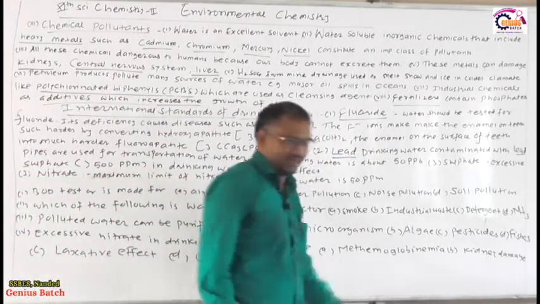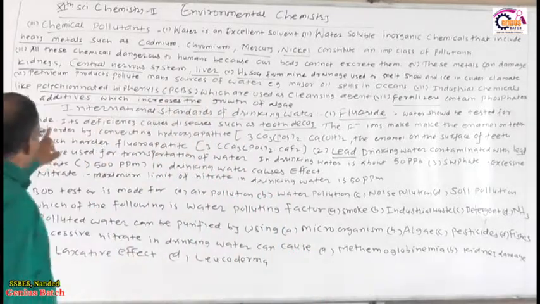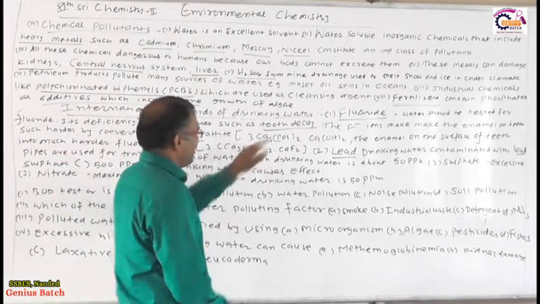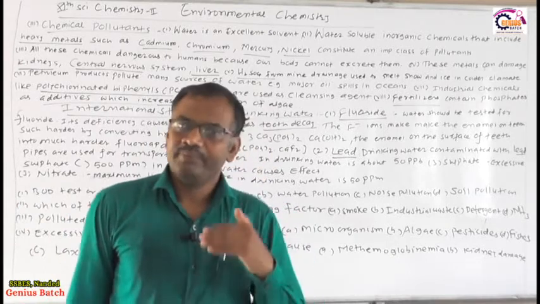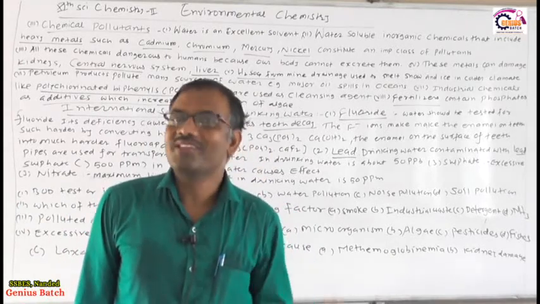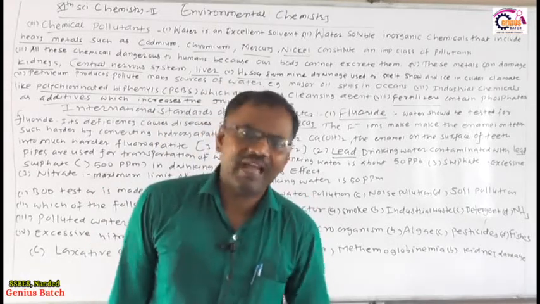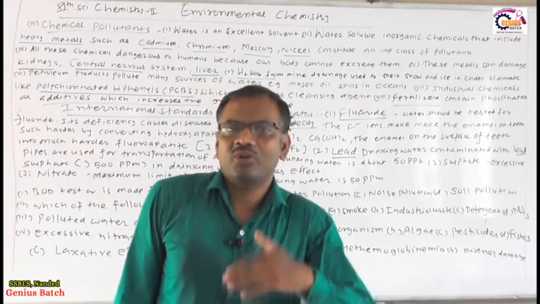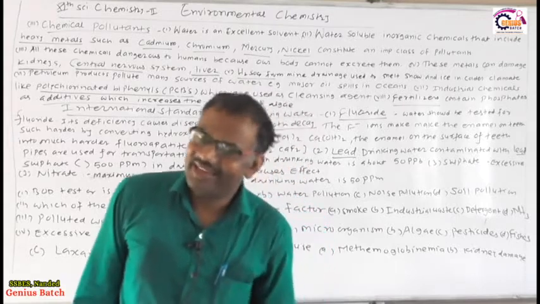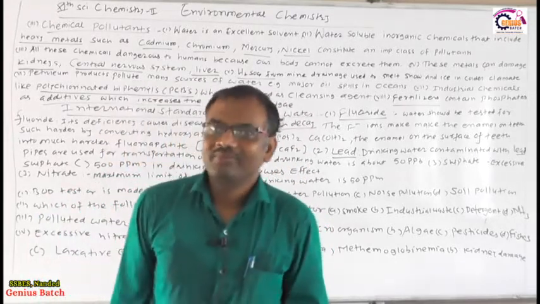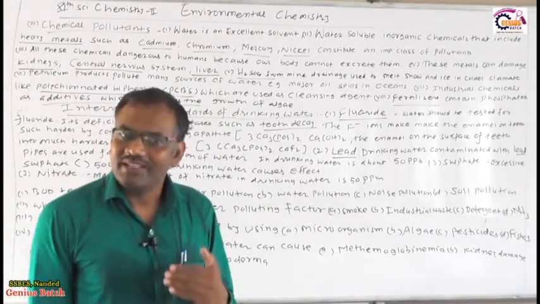First is fluoride. Water is tested for fluoride. Its deficiency causes diseases such as tooth decay, so water must contain fluoride. Otherwise, what will happen if fluoride is absent in the water? Your teeth get decayed, and due to the tooth decay you have to install artificial teeth. Therefore fluoride must be present in the water.